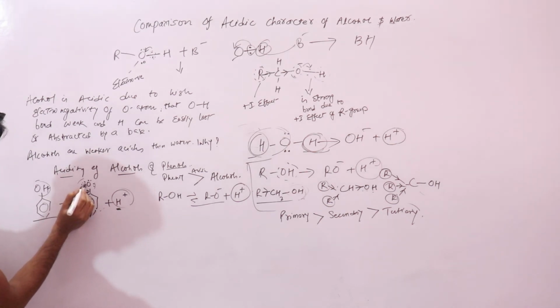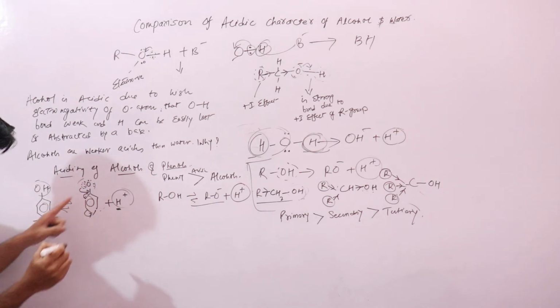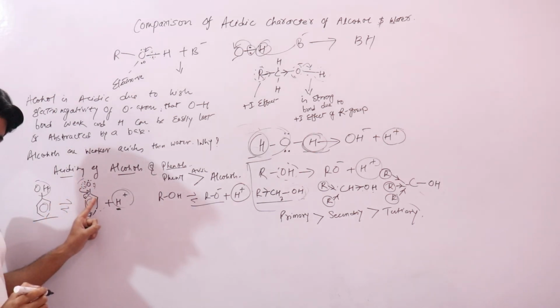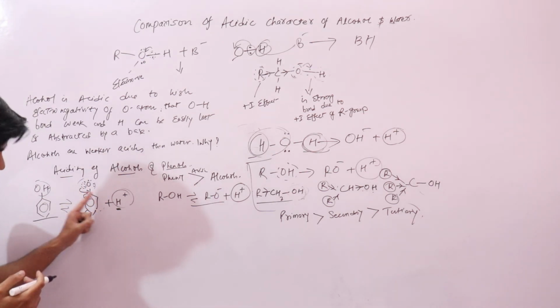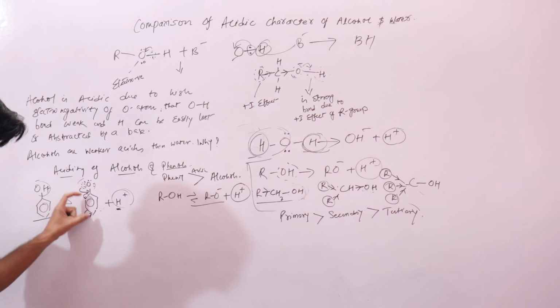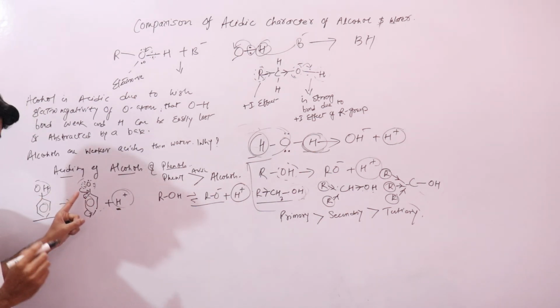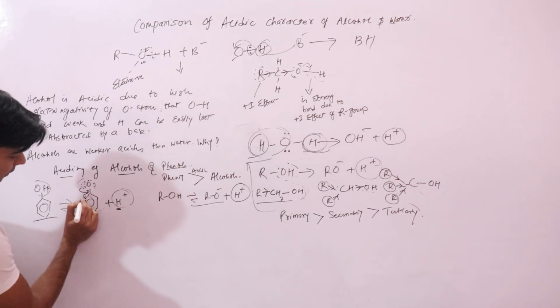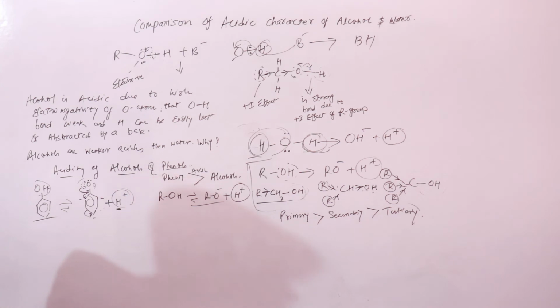One of the lone pairs of electrons on the oxygen atom will enter into this benzene ring, or, as we say, it is in resonance or gets conjugated with this benzene ring. When this lone pair enters the benzene ring, it creates points of high electron density at the ortho and para sites.